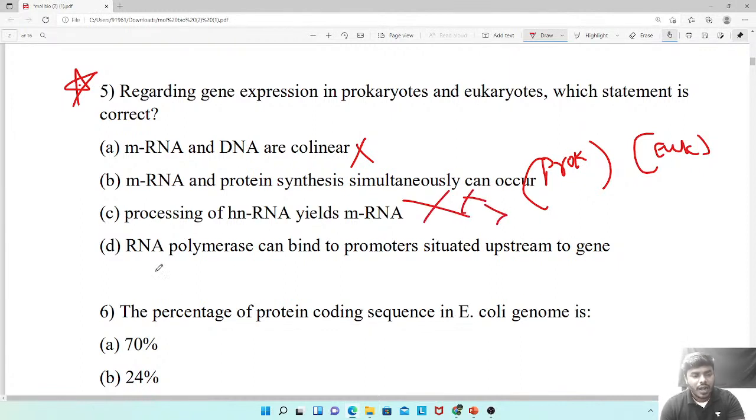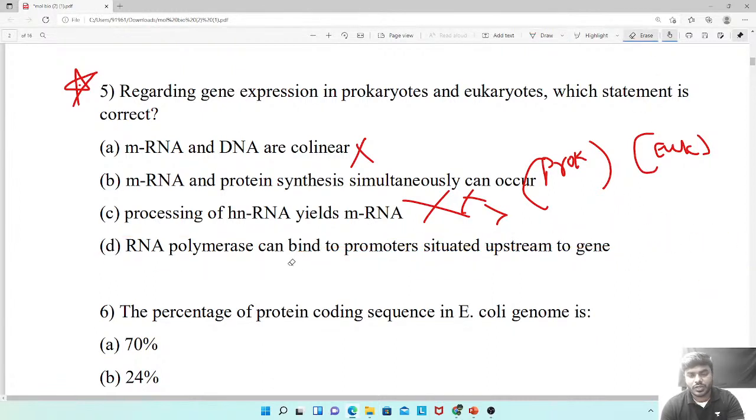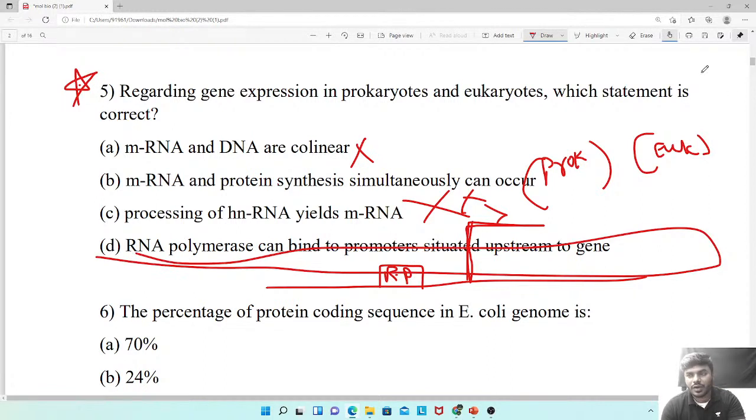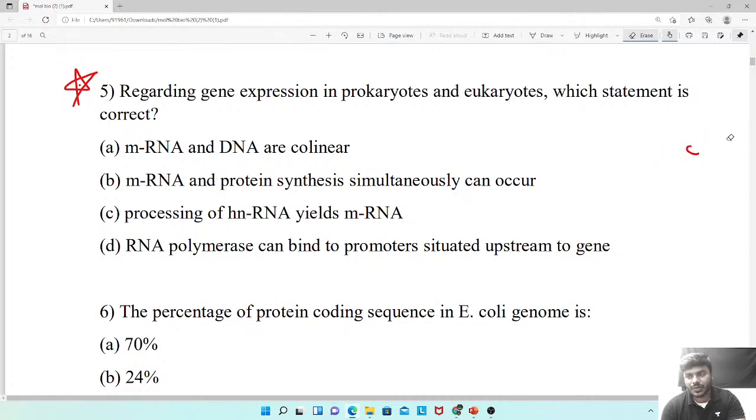No. RNA polymerase can bind to the promoters situated upstream to the gene. Of course, true. See, this is the RNA starting site. So here what is there? Promoters are there. So exactly here RNA polymerase will come and attach, both in prokaryotic organisms and even in eukaryotic organisms. Good. Hence the correct option will be, friends, D.